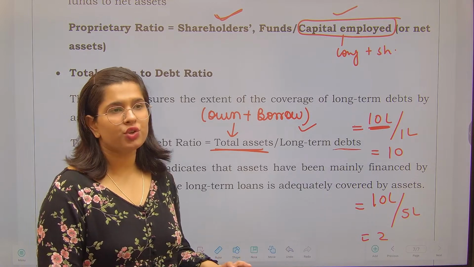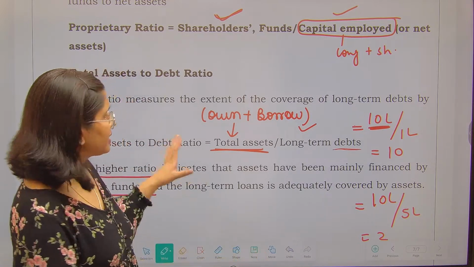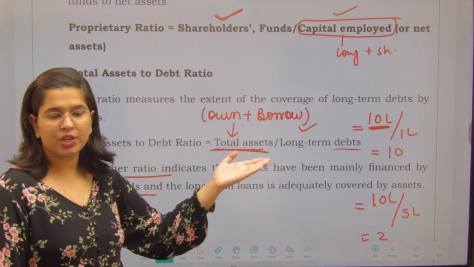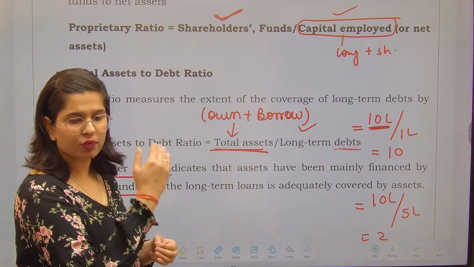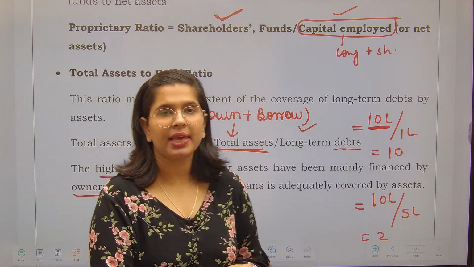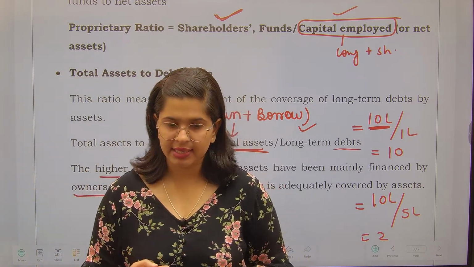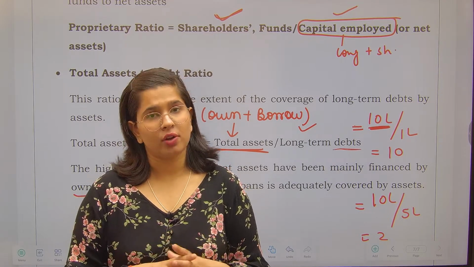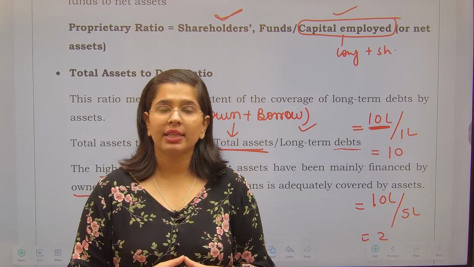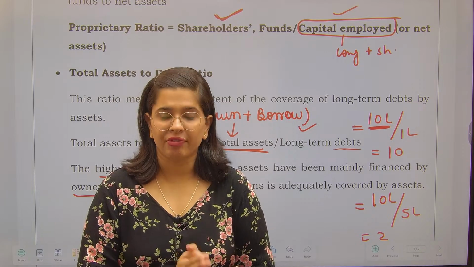So in the ratios you have to understand the description, why such ratio is being calculated, what will be the implication if ratio will be high, what will be the implication if ratio will be less. So these were the two types that I wanted to cover, liquidity and solvency. Tomorrow we will be covering the activity as well as the profitability.